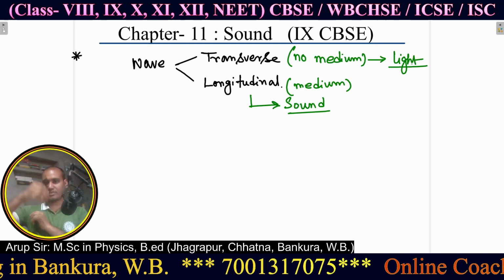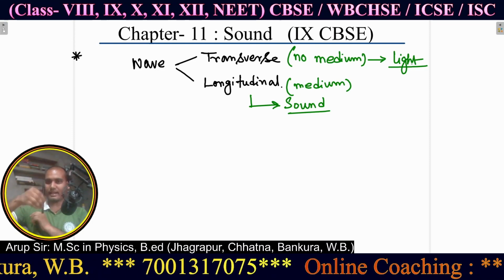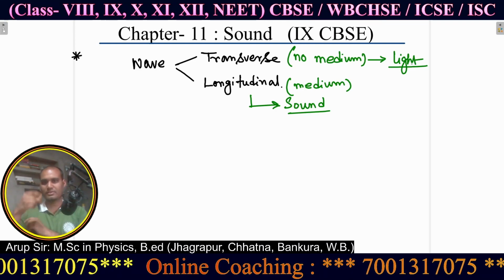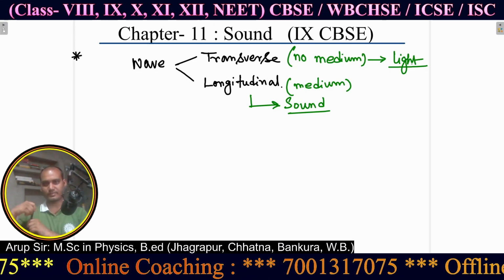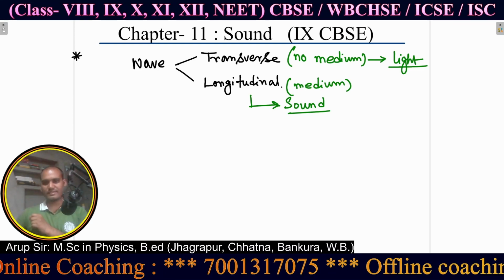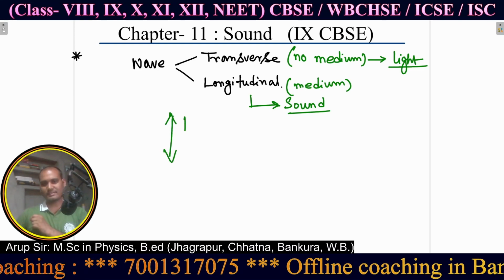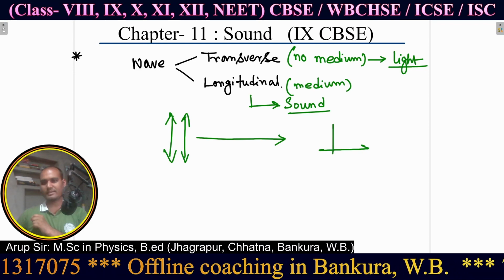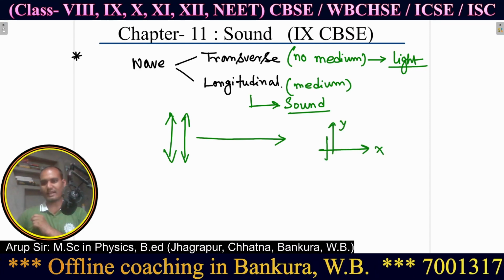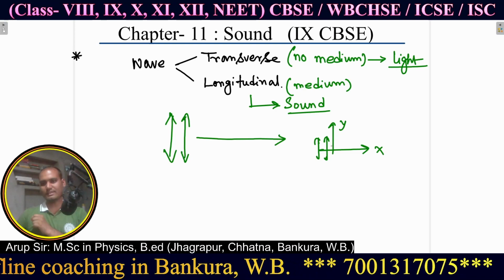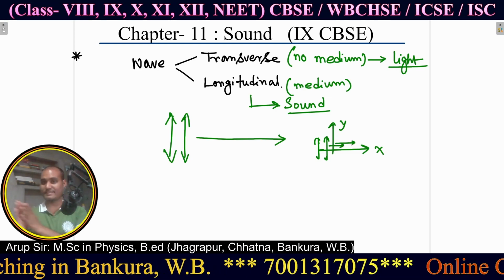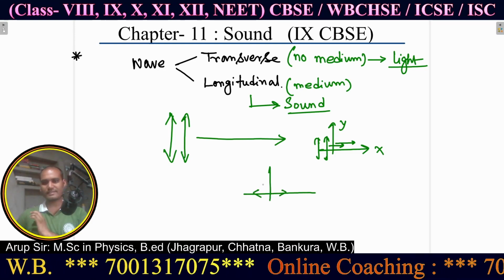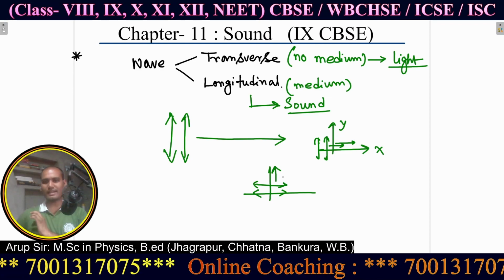It is oscillating or vibrating, and along with that it is also shifting, its position is changing. This kind of wave is known as a transverse wave. Along this direction it is vibrating, but the movement is along this direction. If you take x and y axes, then if it is vibrating along the y axis, the movement is happening along the x axis. Or even you can consider that it vibrates along the x axis and moves along the y axis.